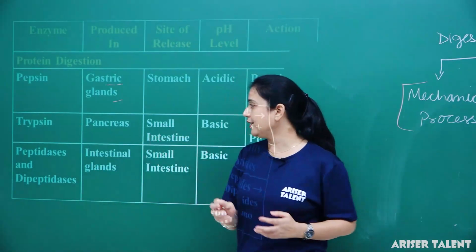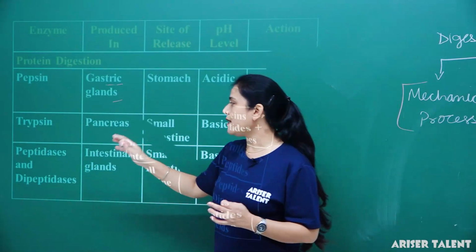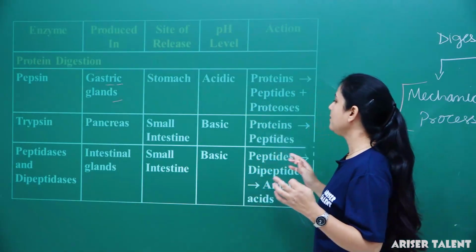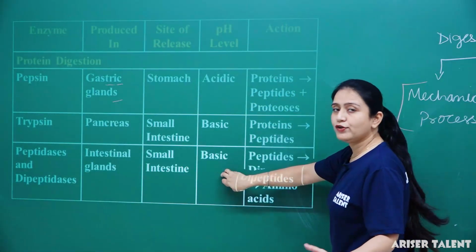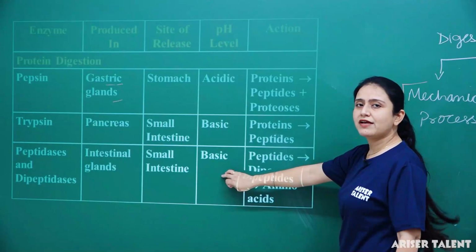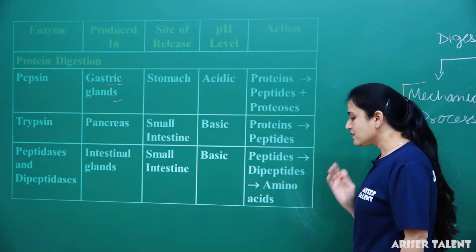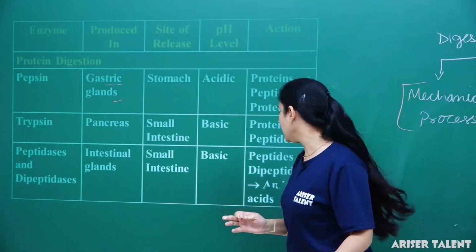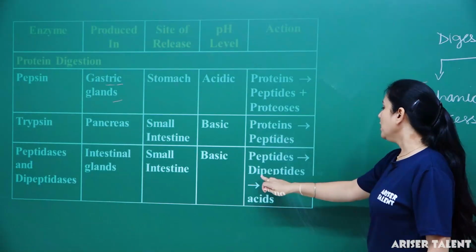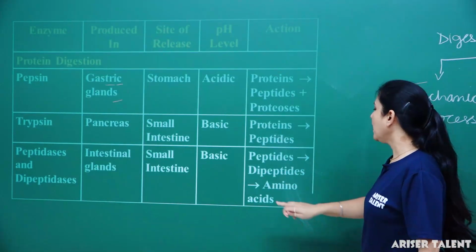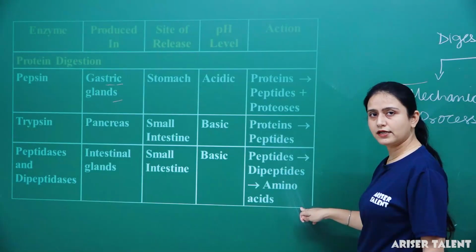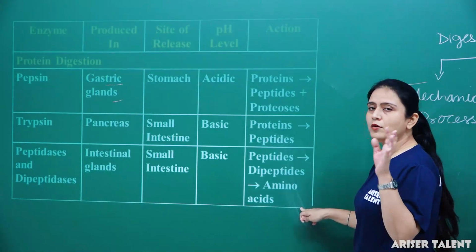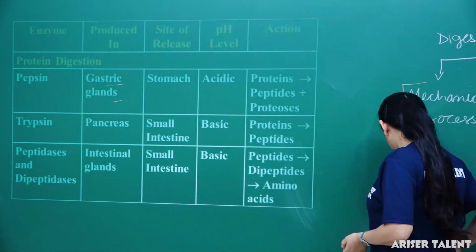Again the pH level is basic. What is the function of these enzymes? They convert peptides into dipeptides and amino acids. Clear? This is all about protein digestion.